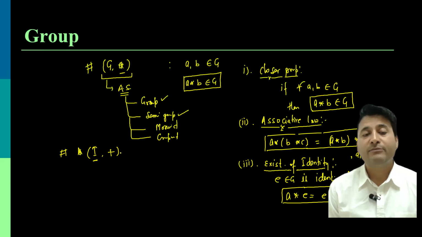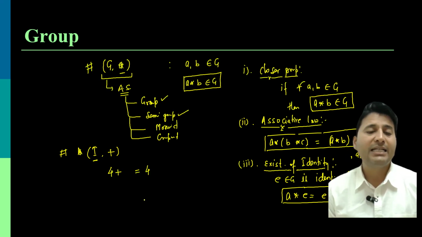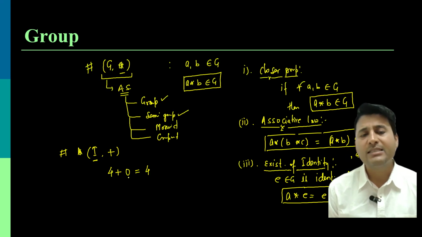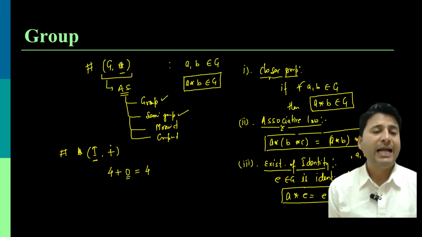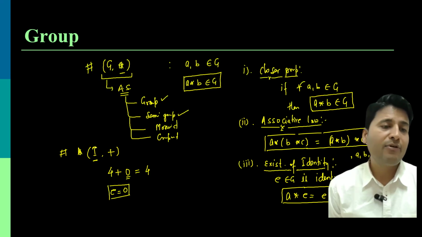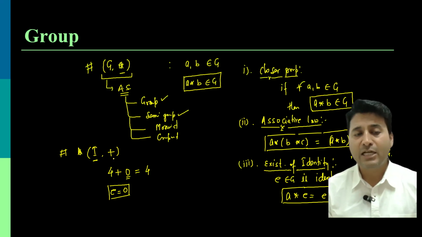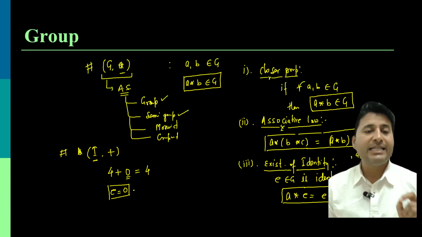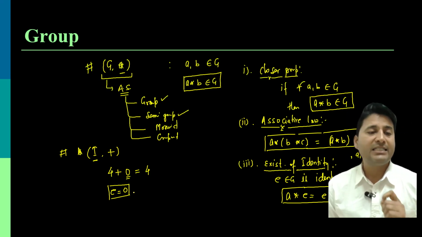And we know that if I take any element, 4, from I, what do I need to add to this 4 so that I get 4? Yes, 0 is the element, and in addition, 0 is called the identity element. So for the set of positive integers with the operation addition, the identity element exists and it is 0.